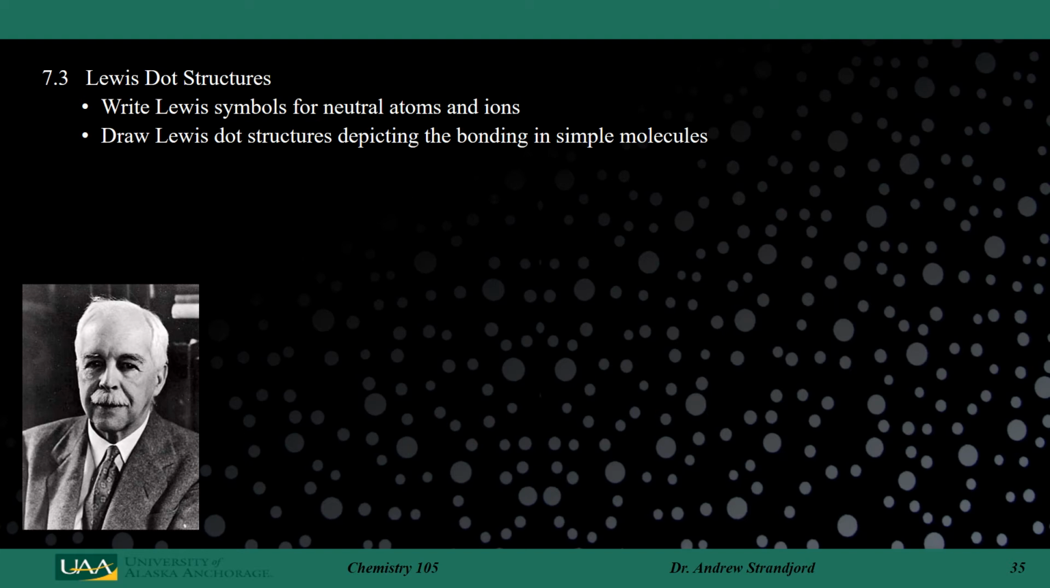In Section 3 of Chapter 7, we're going to discuss the formal methodology for drawing valence electrons around atoms. Those could either be around neutral atoms or ions, so both cations and anions, or they could be in simple molecules that are covalently bonded together. We're going to call these structures that we draw Lewis dot structures.